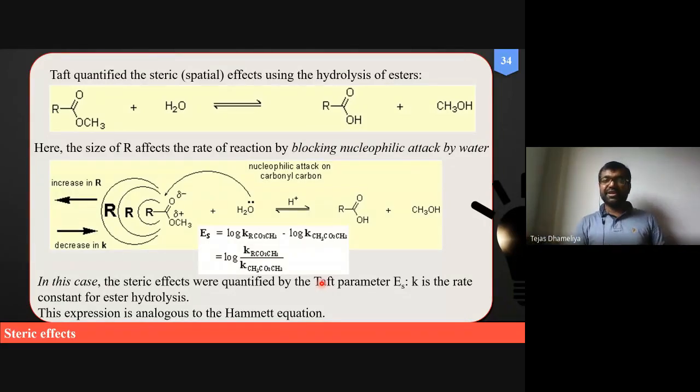So whether it is ionization or hydrolysis, the basic science is the effect of substituted versus unsubstituted. In other words, this expression is much closer to that proposed by.